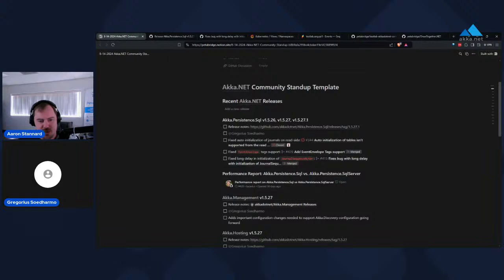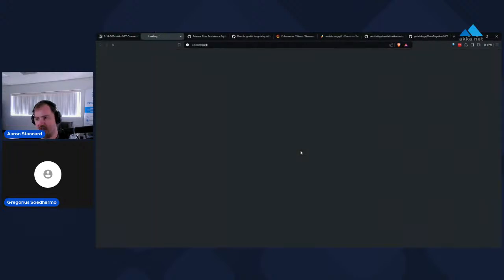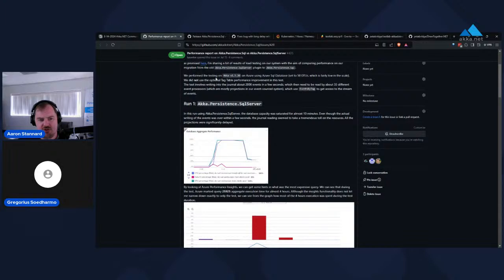And this same user went ahead and provided us with a performance report comparing how much better Akka.Persistence.Sql is versus its predecessor, Akka.Persistence.SqlServer. Let's take a look at that real briefly as well. We included a link to this in our newsletter that we sent out to everybody yesterday. The basic gist is that they did a test involving writing 2,000 events to a journal that needed to be read by about 35 different event processors, so 35 different Akka.Persistence queries or actors using an events by tag query for doing projections. This is what the difference in performance looked like.